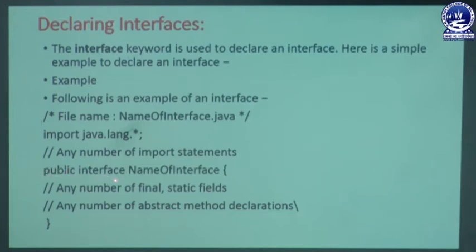In that interface we can declare some data members. That means variables, and you can declare any number of variables. By default, that type of variable is known as a final or static field in our program. Next, any number of abstract method declarations can be implemented in our program. We can declare only the body structure, ending with a semicolon.